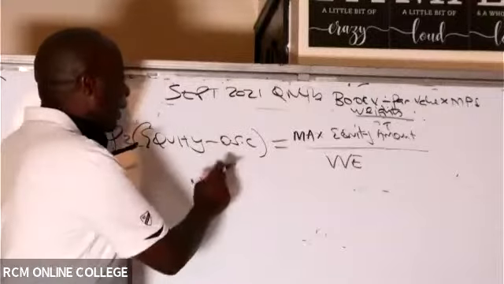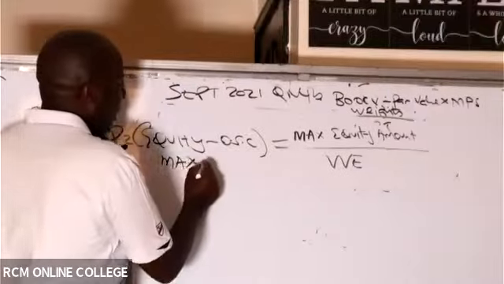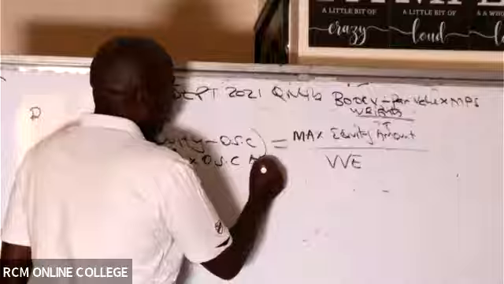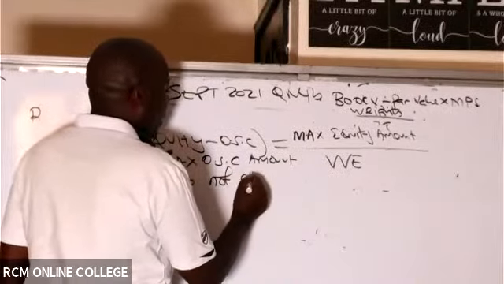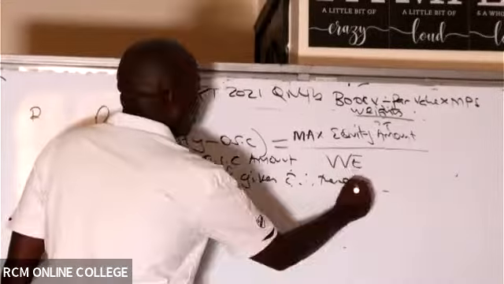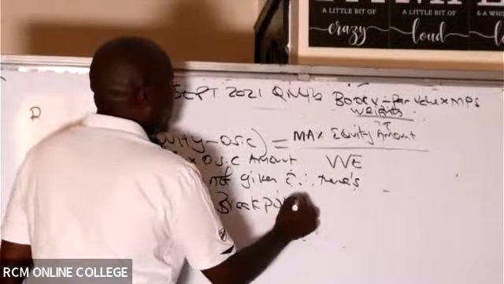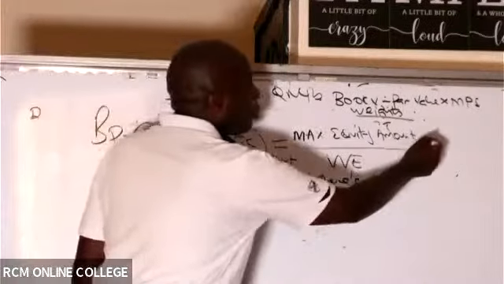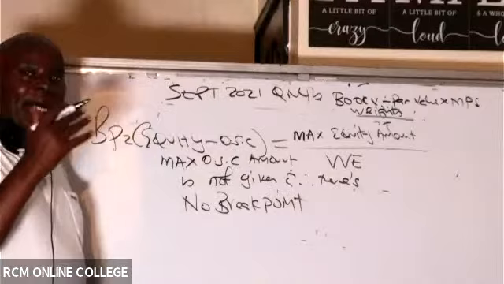So in this particular case, the maximum ordinary share capital amount is not given, and therefore there is no breakpoint. You just write like that and you get a mark. No breakpoint. So in this case, maximum equity amount is like infinity. I mean, there is nothing given there. No maximum has been given.